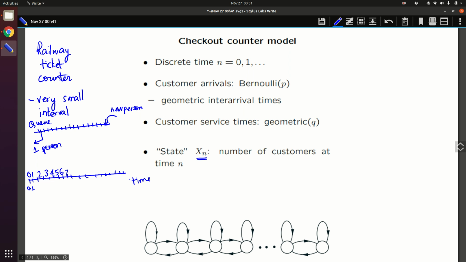As I described earlier, we will think of customer arrival as a Bernoulli process with probability P of arriving. And in a Bernoulli process, the time between two people coming in is geometric. Similarly, once customers are able to finish their transaction, they leave with probability Q.